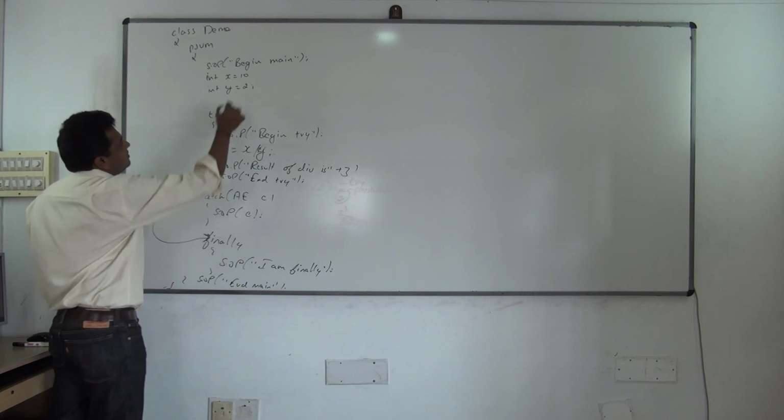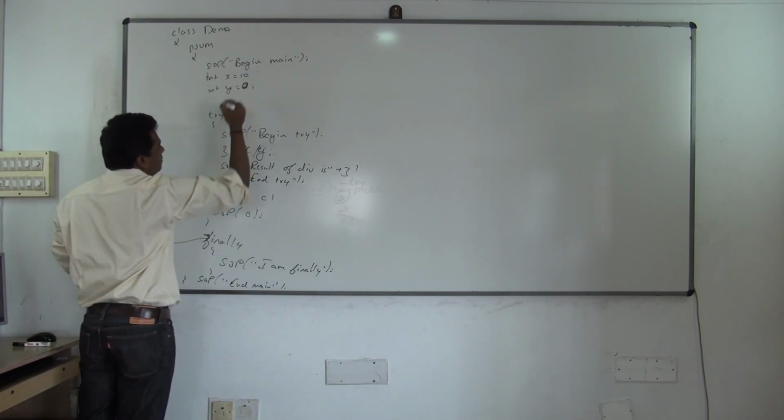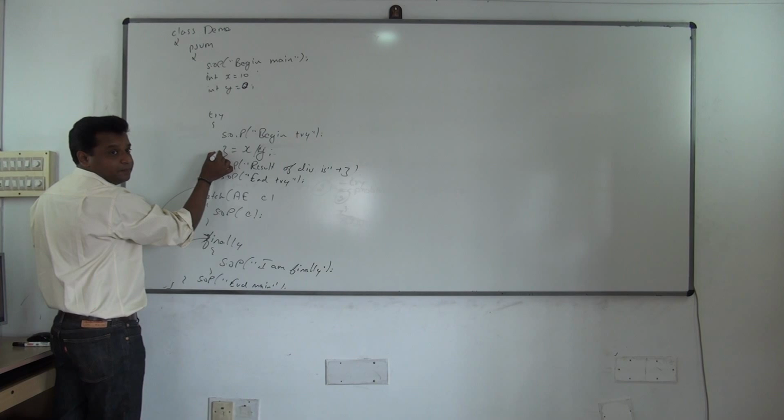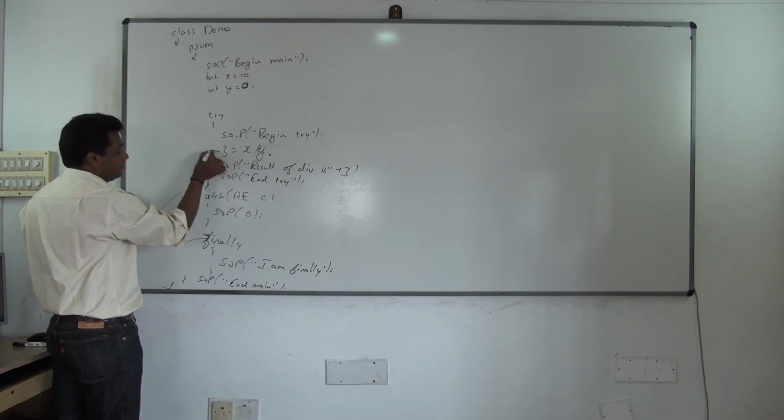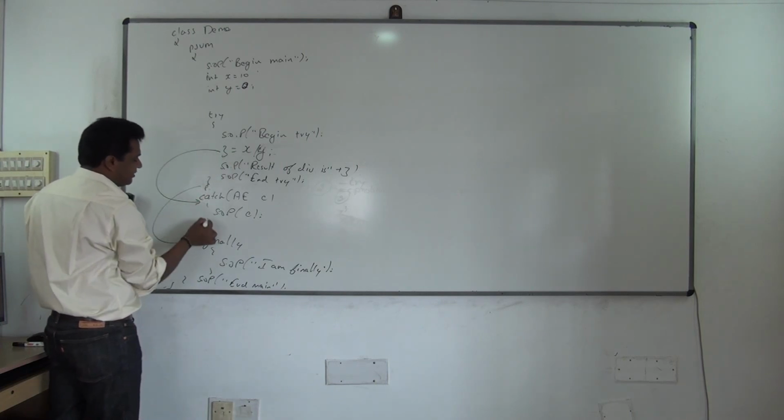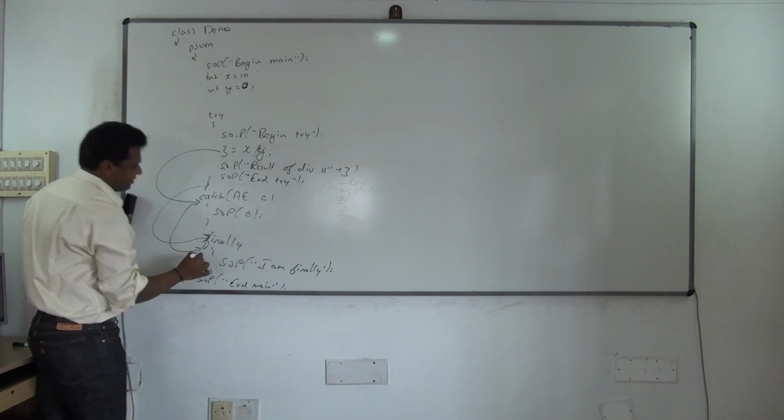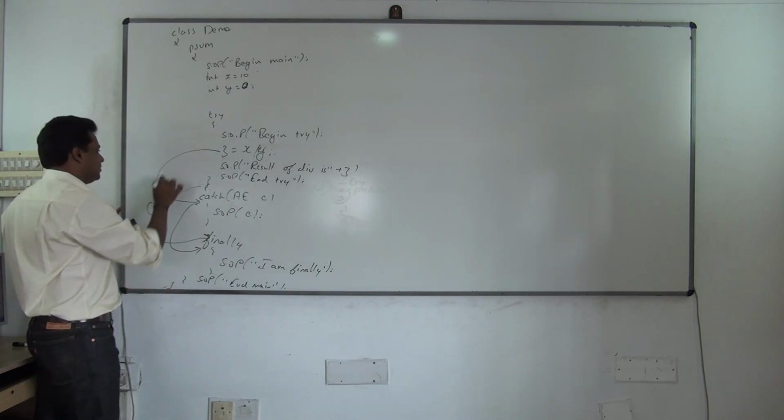See here, if an exception occurs, if I change this value to 0, an exception occurs here, yes or no? So from here where will it shift? To catch. From catch, after executing catch, where will it shift? To finally. So this is one option, this is the second option.